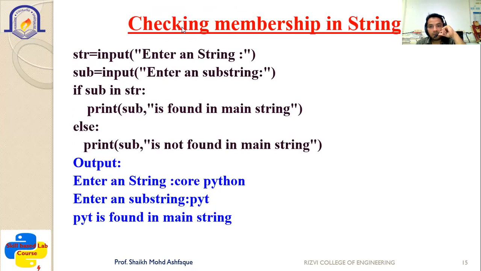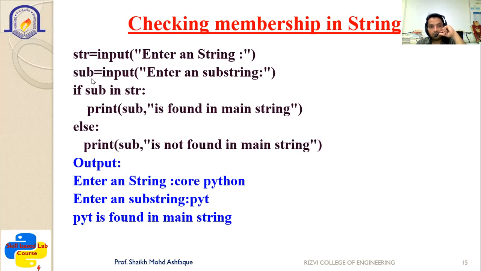Similarly, checking the membership in the string: to check whether a particular string is available inside the other string or not, at that time, the membership operator is to be used. So here, first is str is equal to input enter string. The string is taken as input from the user. Next is your substring, which is defined here as sub is equal to input enter substring.